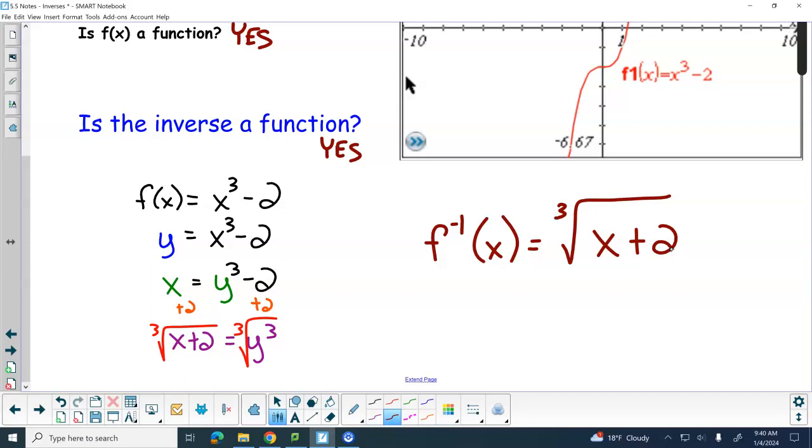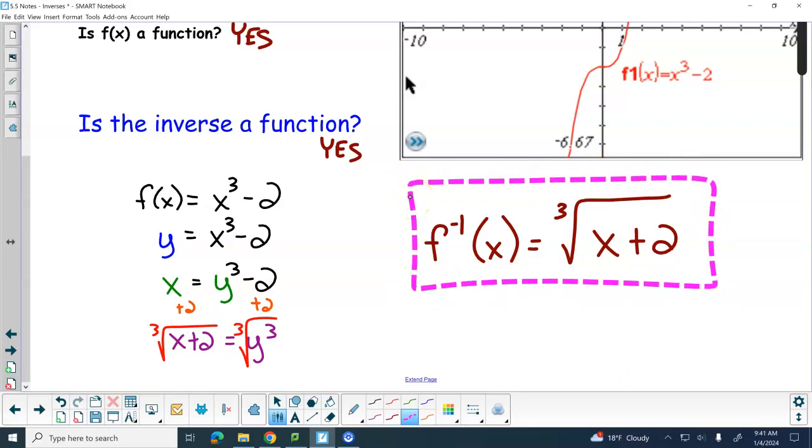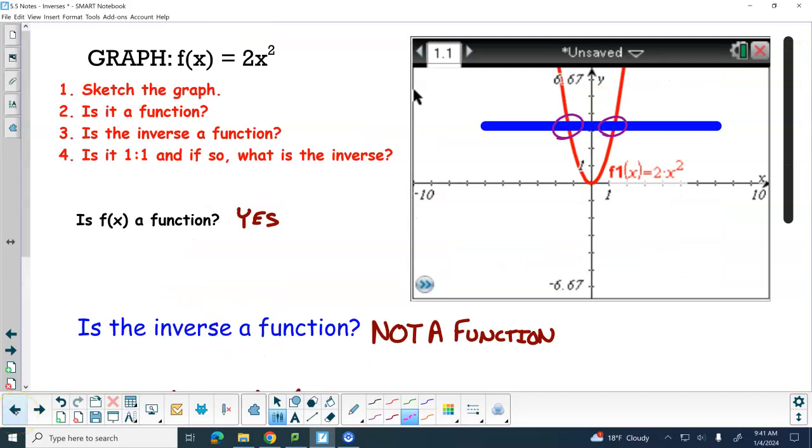So doing the test on the graph, if it is 1-to-1 or not 1-to-1, that's just another way to check. Well, I shouldn't say that, because if we go back to this one, we can still find the inverse, but it's not an actual inverse.